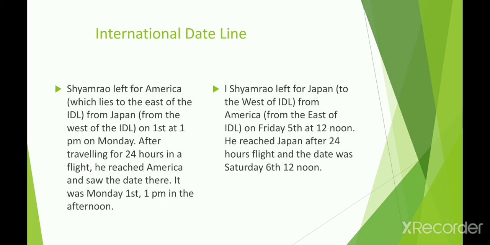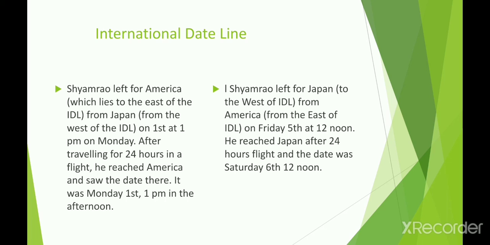The second example: Shamrao left America, to the east of the date line, for Japan, to the west of the date line, on Friday 5th at 12 noon, and he reached Japan after a 24 hour flight. The date was Saturday 6th, 12 noon, because he traveled from America to Japan and crossed the date line, so now he has to add a day.